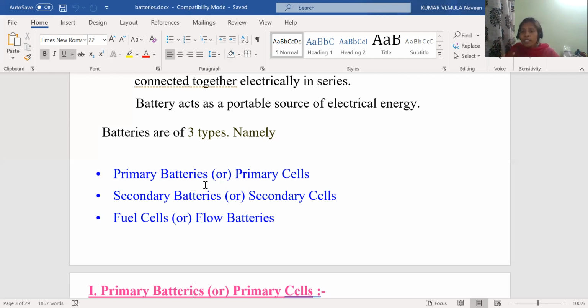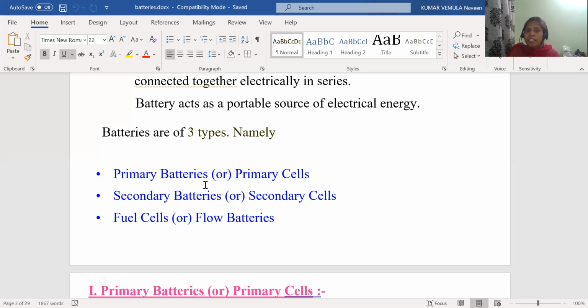By putting the plug in, again the energy will be stored in the batteries. Yes, that is a reverse reaction, that is the electrical energy to chemical energy. That is called rechargeable batteries.